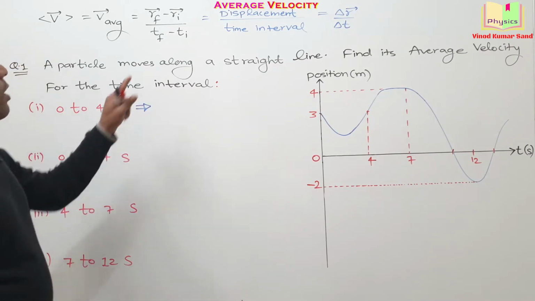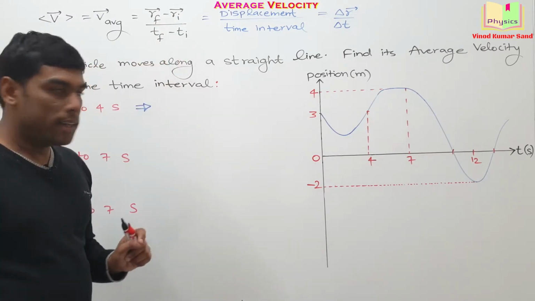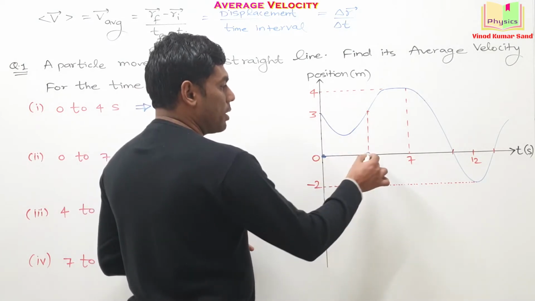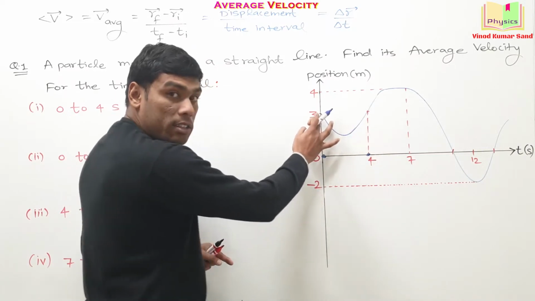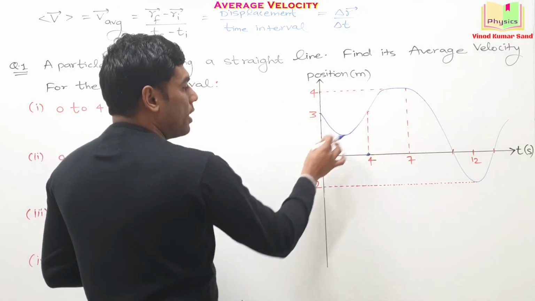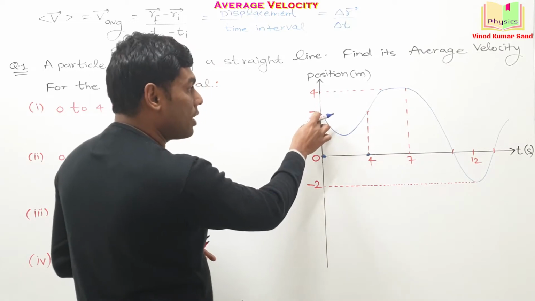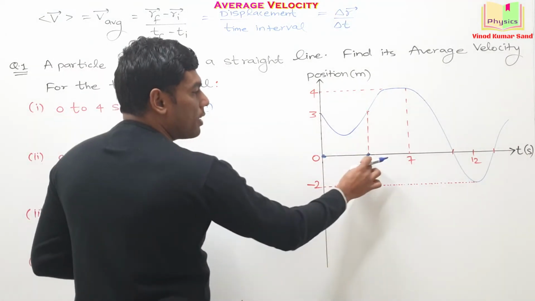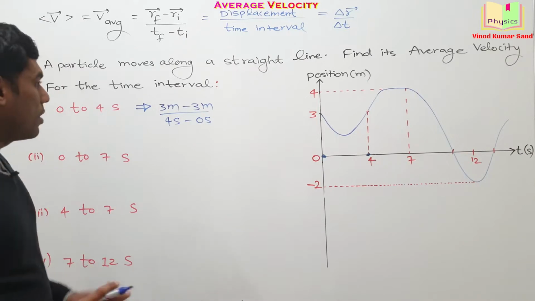For average velocity, we already know the formula: final position minus initial position divided by the time interval. So for 0 to 4 second, this time interval, the final position is at 3 meter. So I'm writing the final position 3 meter, and the initial position at t equal to 0 is also at 3 meter only. Check it carefully. Divided by the time taken. The time taken is 4 second minus 0 second. Do you agree with this?